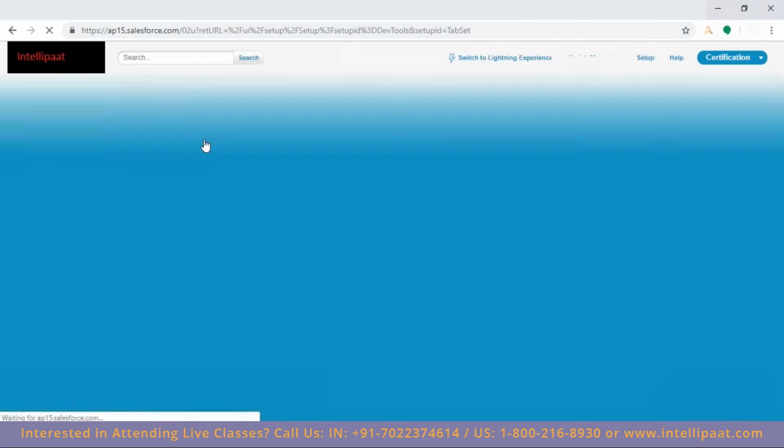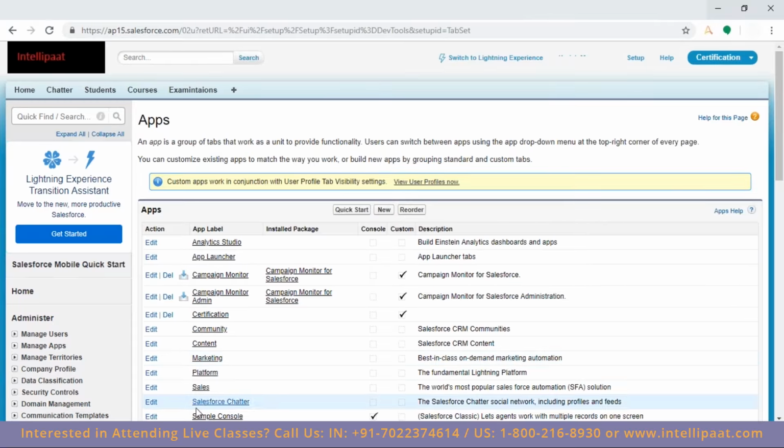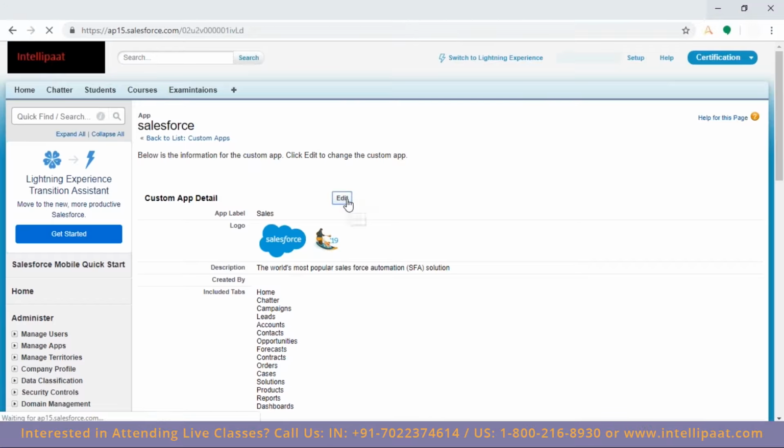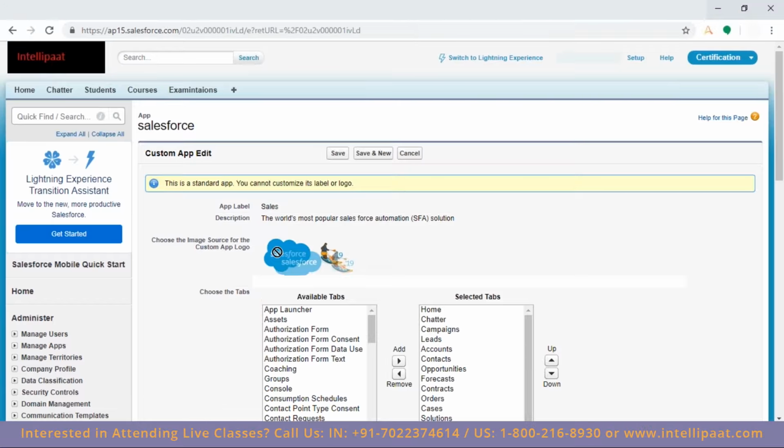But if you go to the Sales app, which is a standard application, and click edit, I don't have the option to change it. So here it is mentioned as well. Okay. So for a standard app, we cannot change it. For custom apps, we can create custom logos, right?